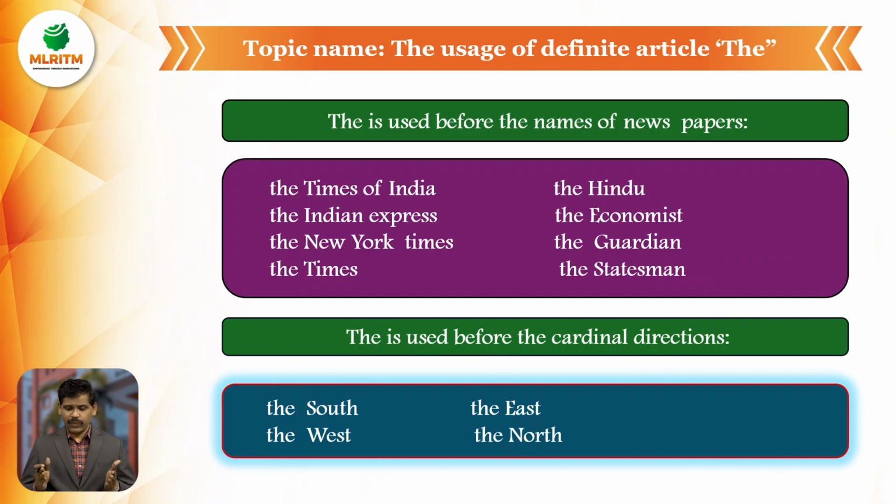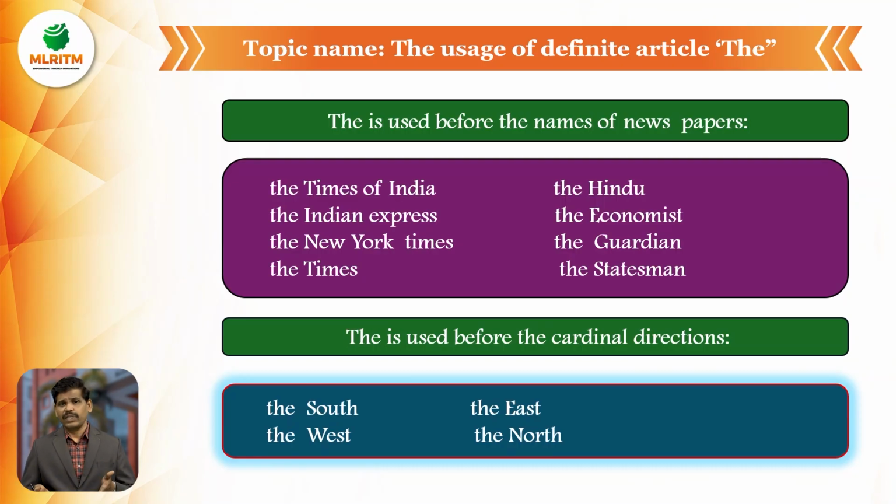The is used before the names of newspapers. Most of the speakers in our everyday English make mistakes in the usage of articles before newspapers. We don't use any article before the newspapers. This is an error. So sometimes we make mistakes like this. Please remember, if you have any newspaper in your sentences, you must use the article the.